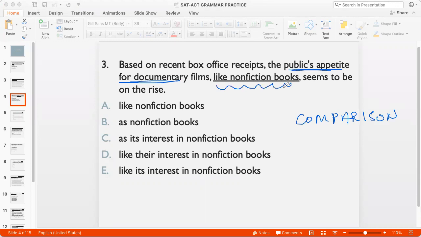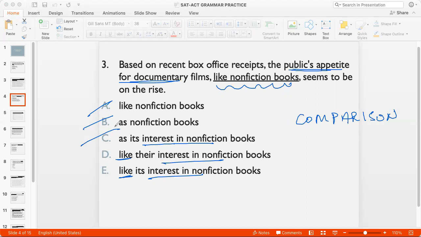But I can't compare appetite for something with something. I need to compare appetite for something with appetite for something, right? So that means that any option that does not talk about something like interest in non-fiction books will not be correct, right? Because if I'm saying public's appetite for documentary films, I should compare that with its appetite or its interest in non-fiction books. Now, because I'm saying public's appetite, I'll have to compare it with like. So like is what I need. So C is also out.